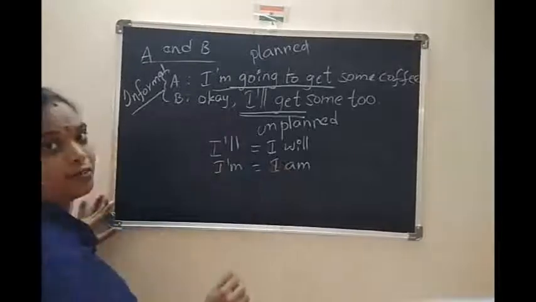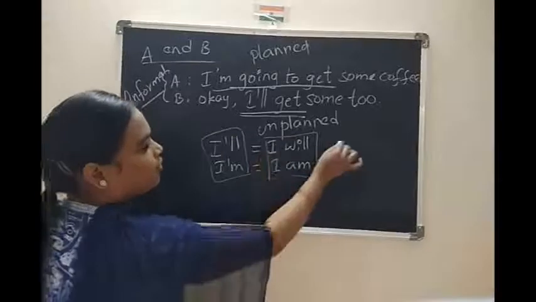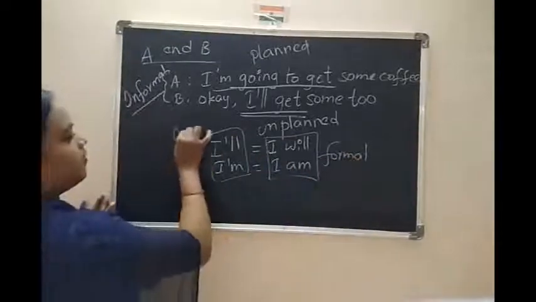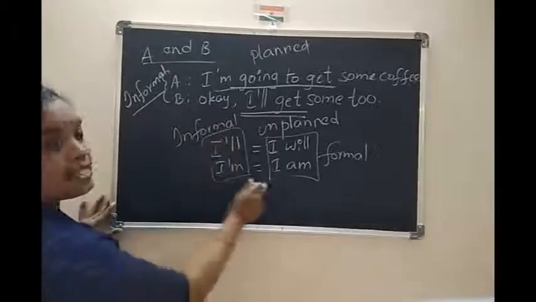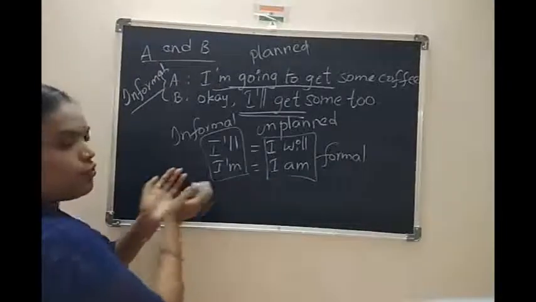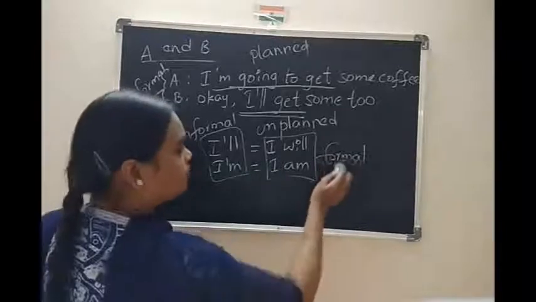Full form you have to be used. So this is informal, this is formal. This is informal and this is formal. So in this situation we can use these contractions. Contractions in the sense short forms. Here short forms we can use, but in formal way we can't use short forms.